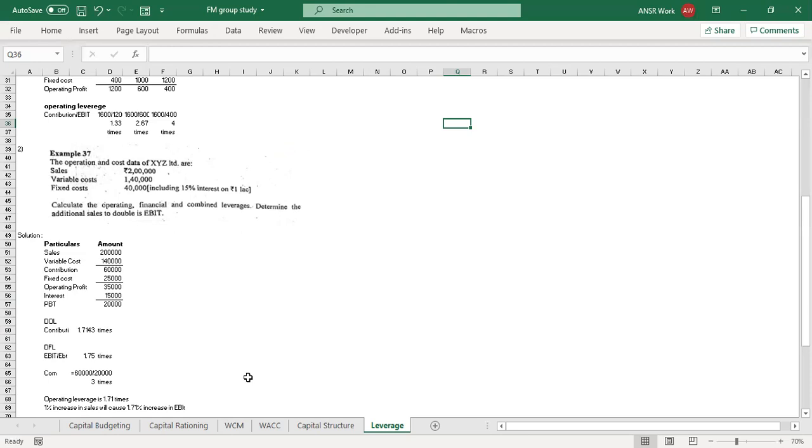Now less fixed cost. Fixed cost is 25,000. Perfect. Now the resultant is EBIT, which comes to 35,000. Less interest, 15,000, and the resultant is EBT. Right. Okay.